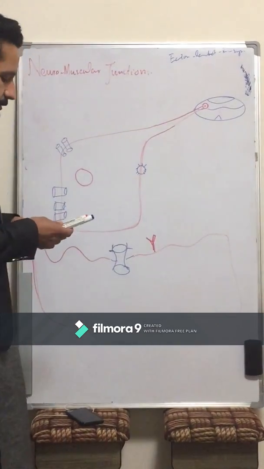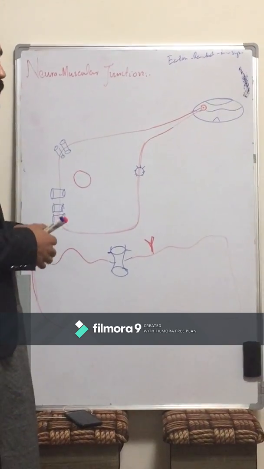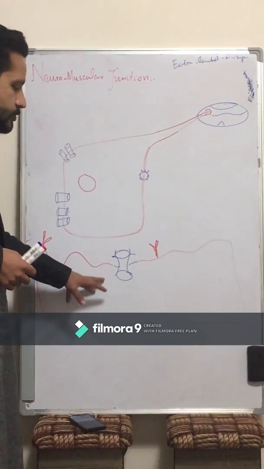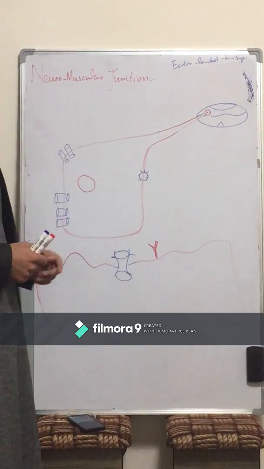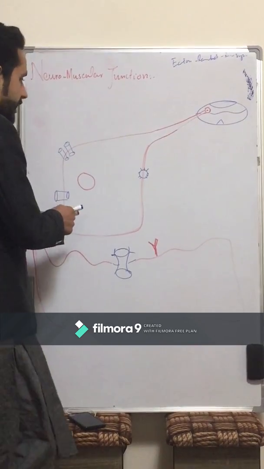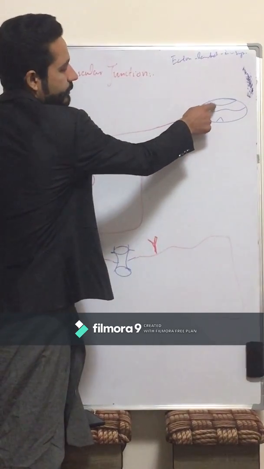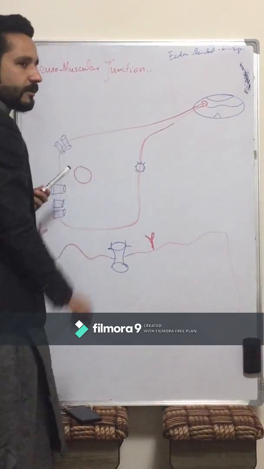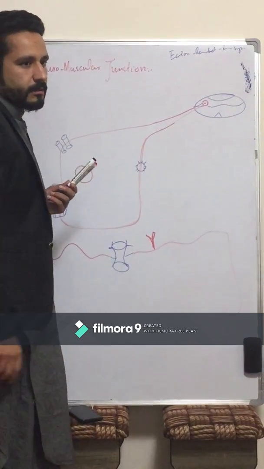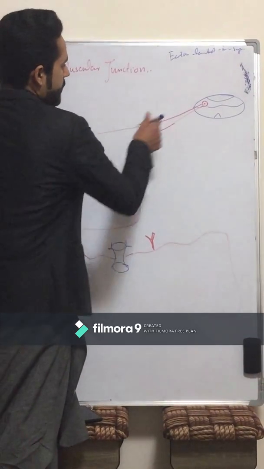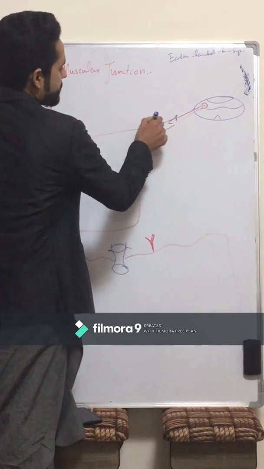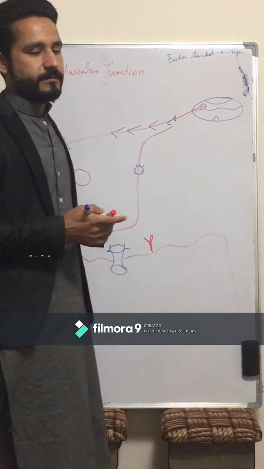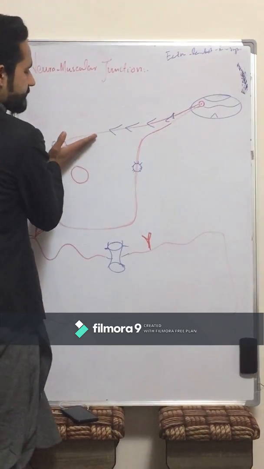Now we will study the neuromuscular junction in detail. How do muscles show contraction, or how do the body muscles show movement in response to the action potential? Suppose this is the neuron cell body, this is the axon, and this is the neuron terminal, or nerve end. The action potential goes over the membrane of the axon and reaches the nerve terminal.